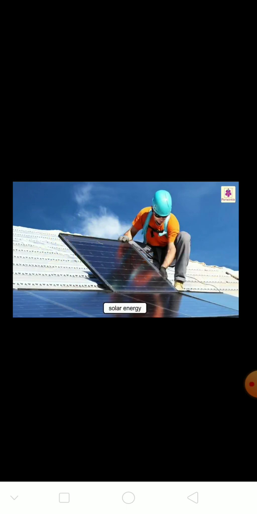See here in this picture, solar energy. Man uses energy from the sun, that is solar energy, to run various appliances. See here, what does solar mean? Sol is a Latin word. Sol means sun.